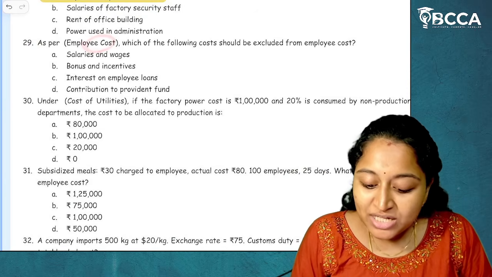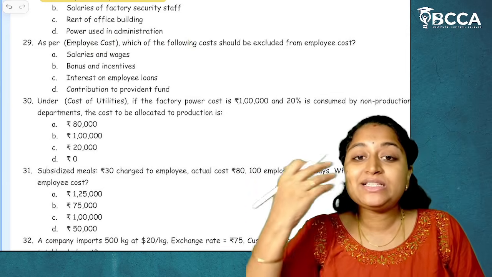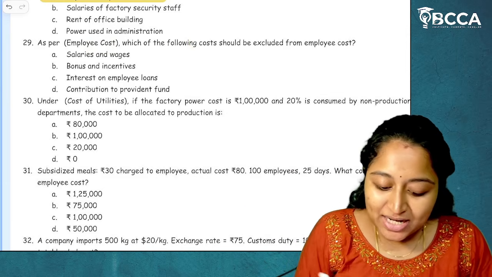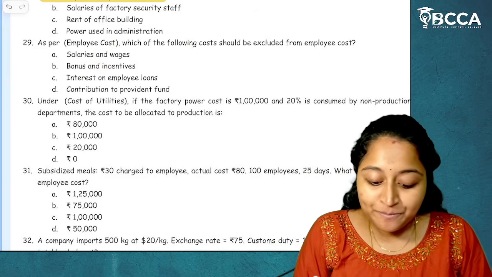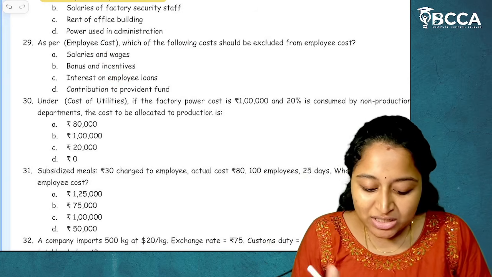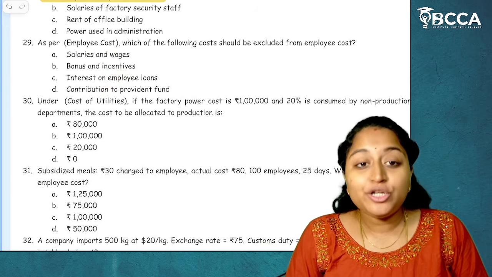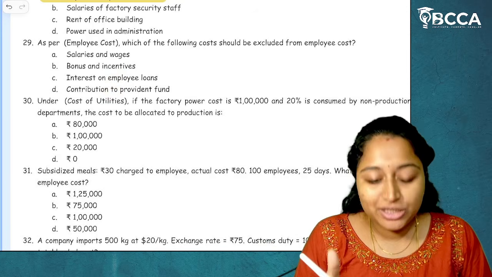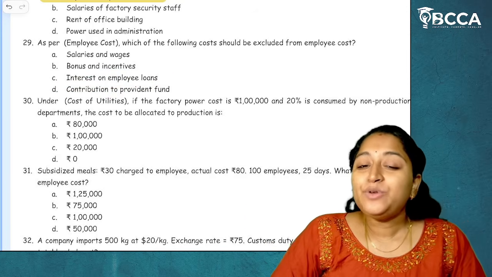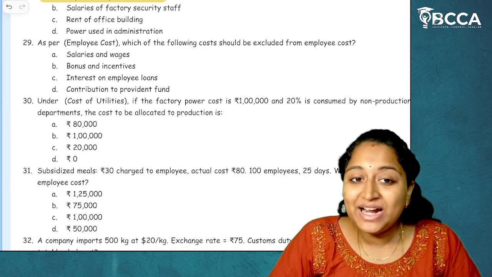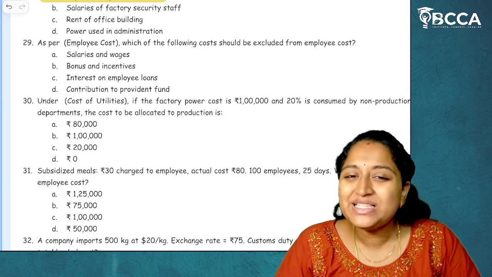As per employee cost, which of the following costs shall be excluded from the employee cost? Salaries and wages will be included, bonus and incentives will be included, interest on employee loans, contribution to provident fund. Contribution to provident fund will be included. Now, interest on employee loans. Now, employee is taking a loan. For that, interest is being paid. Now, is that an employee cost?